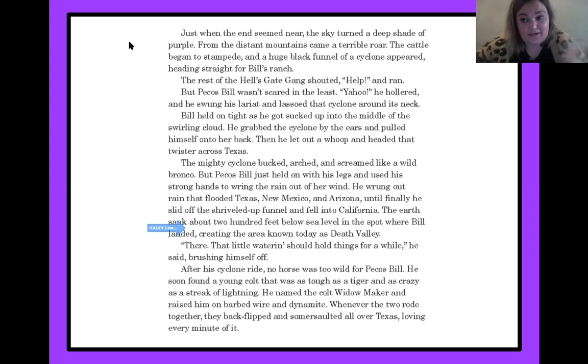All right, so we don't need to read any further because that is extraordinary, and that's something we can't do. What was he able to control? Yeah, he was able to control a cyclone. That's pretty impressive. So he is able to control nature or storms.